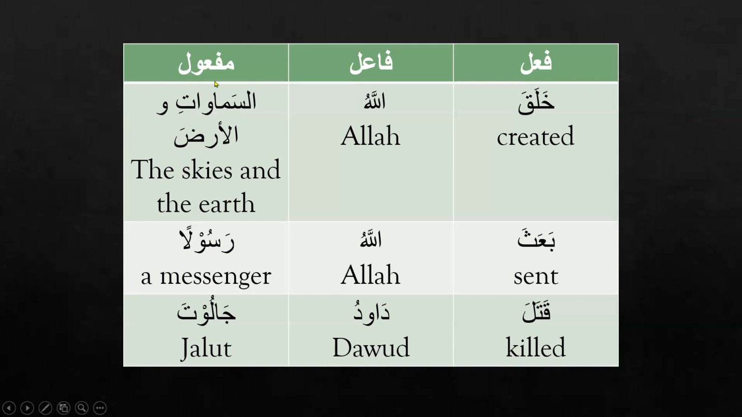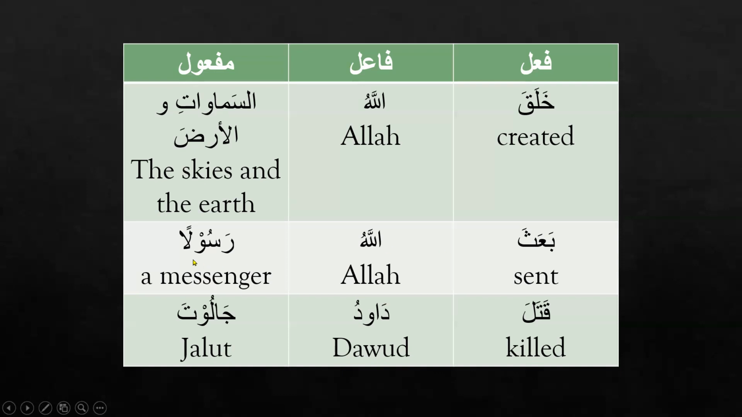Even if it is a maf'ul, it is the detail, but it is having a kasra here, right? Like see here, arda, it has a fatha here. As-samawati wal arda. So this is the action, this is the doer, Allah lafzul jalala, and the maf'ul here is as-samawati wal arda. Alhamdulillah. Let's look at the second example.